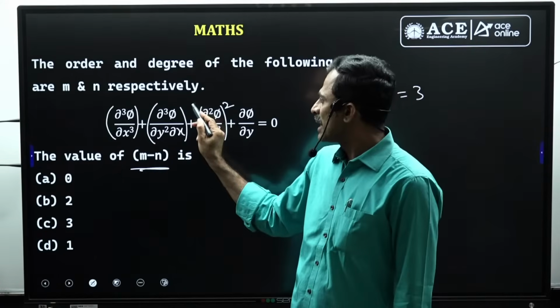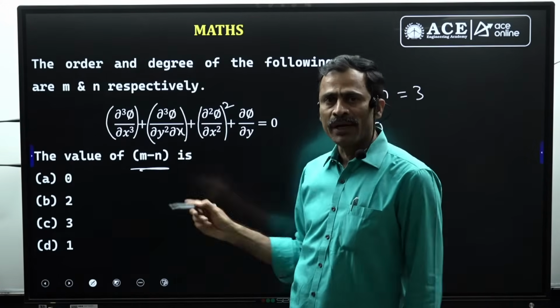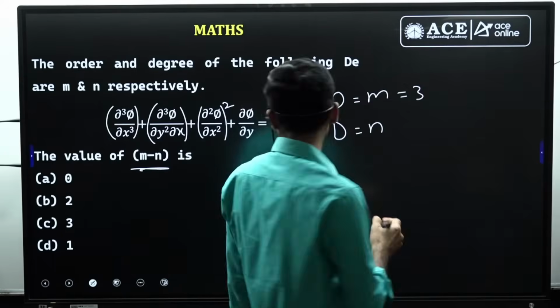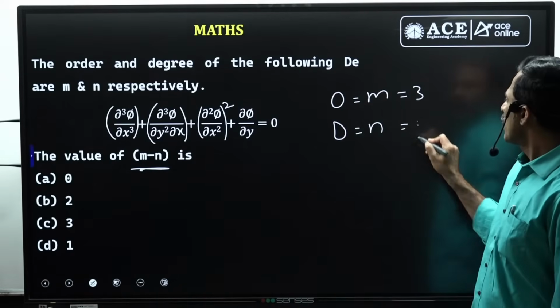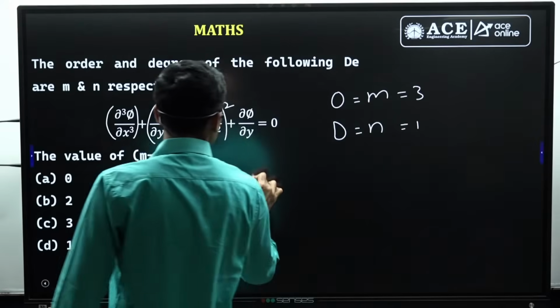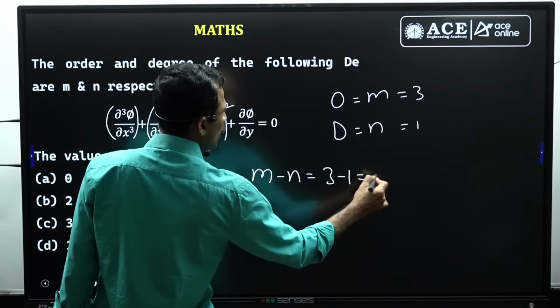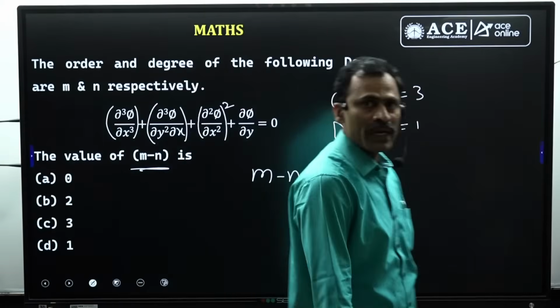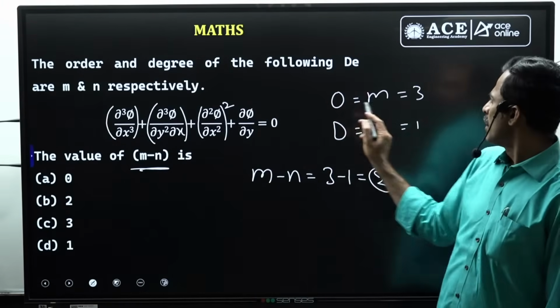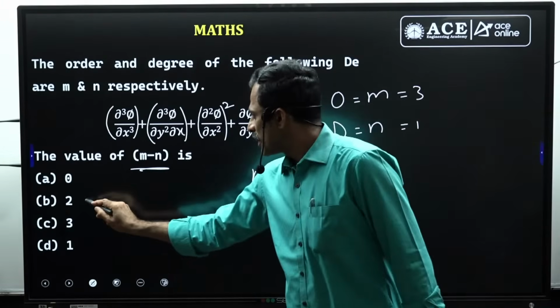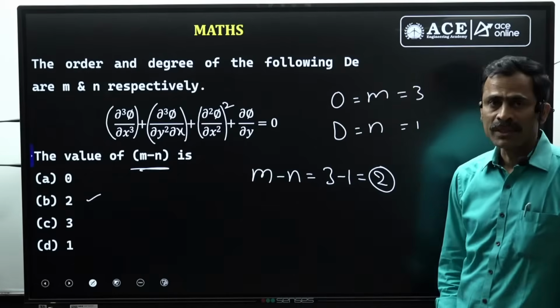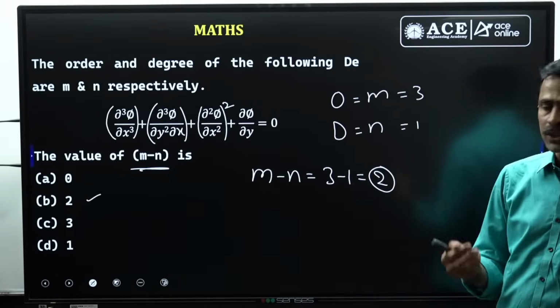That is, the highest power of the highest order derivatives is the degree of the differential equation. So the degree here is 1. And the difference is m minus n, equal to 3 minus 1, equal to 2. It is the answer. We are just asked to find the difference of these two. So B is the answer. This is about the first question. Now let us go to the next problem.